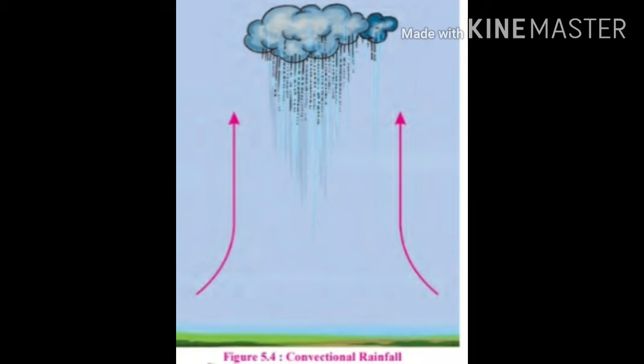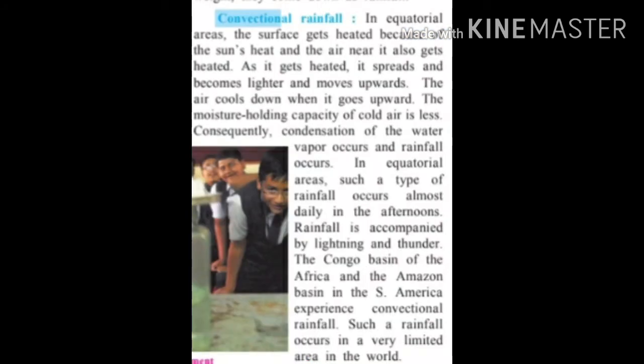Conventional rainfall is found in the equatorial region because in the equatorial areas the surface gets heated because of the sun's heat. As we know, in the equatorial region the temperature is high throughout the year because the sun rays fall perpendicular, means straight, in the equatorial region. Therefore, the temperature is high throughout the year.